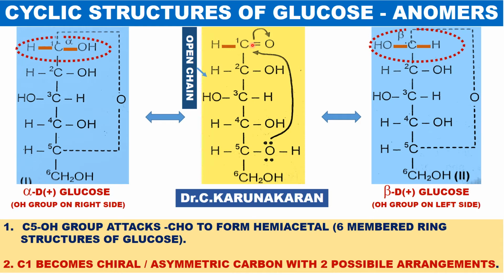If the OH group attacks carbon 1, 2, 3, you get a 3-member ring. If it attacks 1, 2, 3, 4, 5, you get a 5-member ring. If it attacks 1, 2, 3, 4, 5, 6, then a 6-member ring is formed.